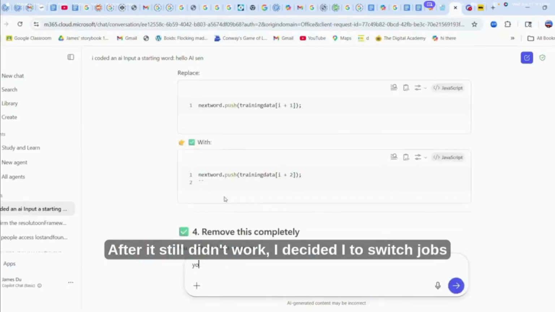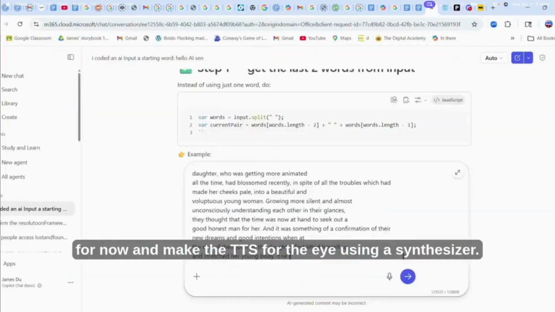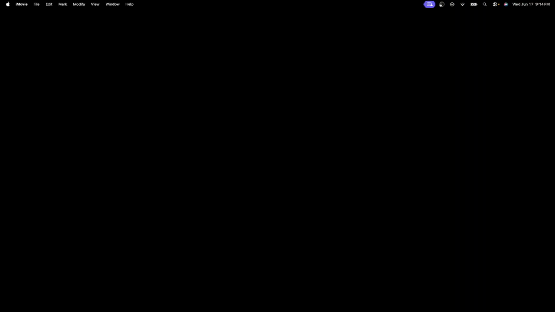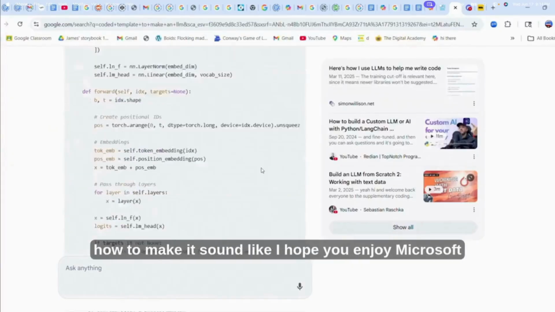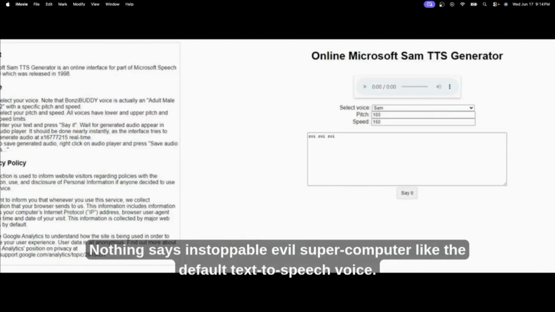After it still didn't work, I decided to switch jobs for now and make a TTS for the AI using a synthesizer, which was simple enough. I never did this before, so I have no idea. Make it sound like AM. I really hope you enjoyed Microsoft Mary as a voice. Nothing says unstoppable AI evil supercomputer like the default text-to-speech voice.